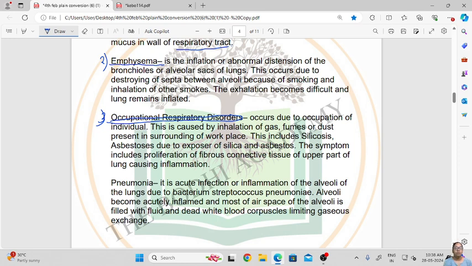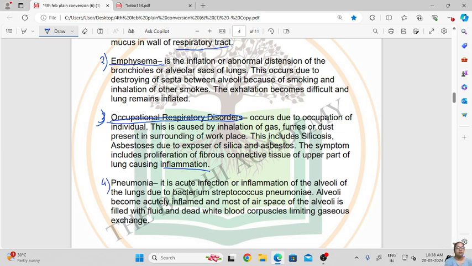The symptom is proliferation of fibrous connective tissue of the upper part of the lung causing inflammation. So this causes inflammation due to inhaling the fumes and dust particles.